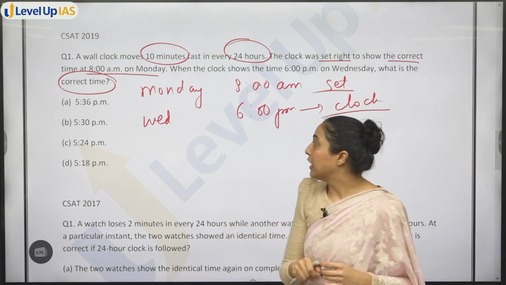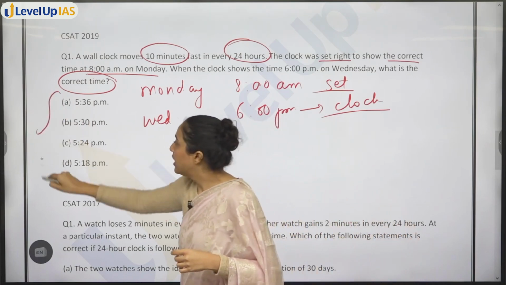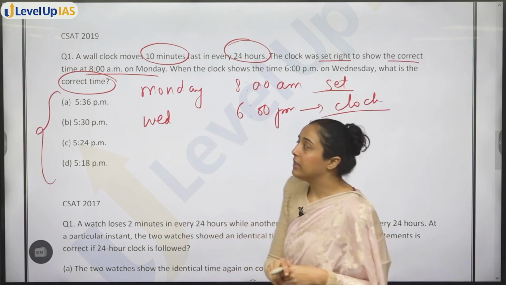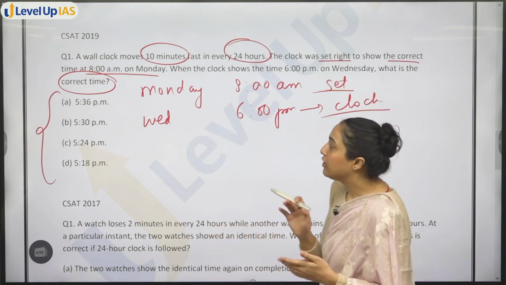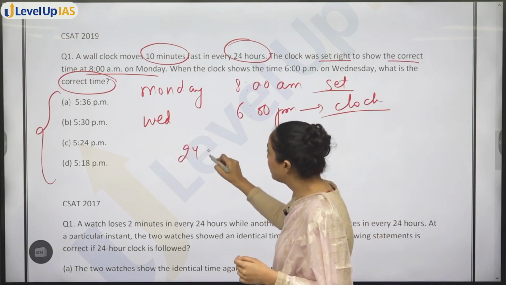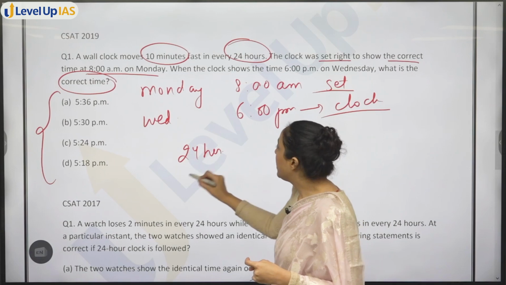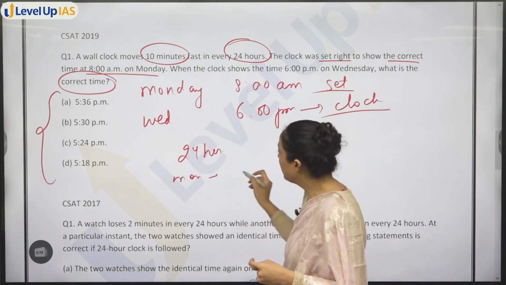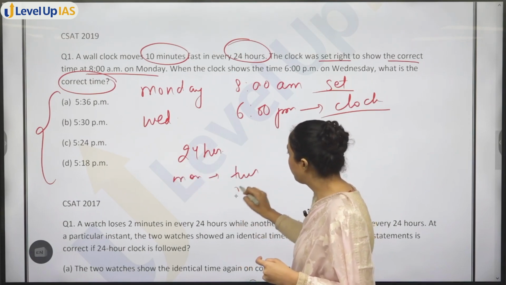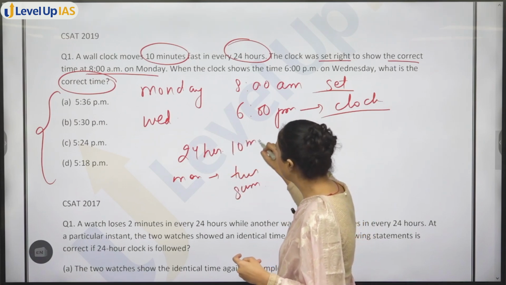So I know that the clock has gained some time. So obviously the correct time is somewhere here. Okay. I can also conclude that it gains 10 minutes in every 24 hours. So let's say Monday 8 AM to Tuesday 8 AM, I have gained 10 minutes.